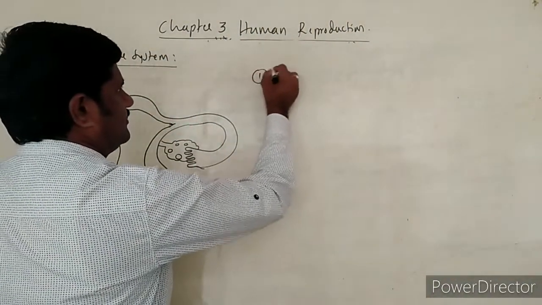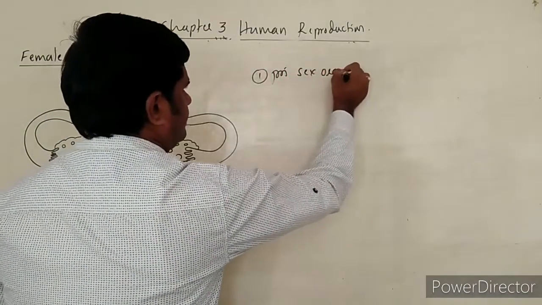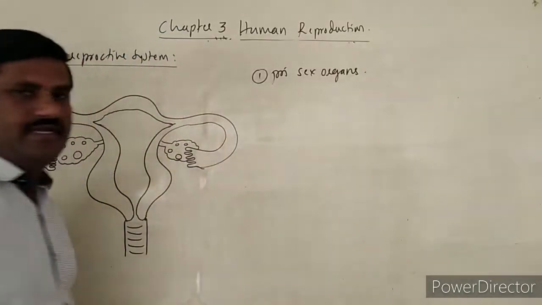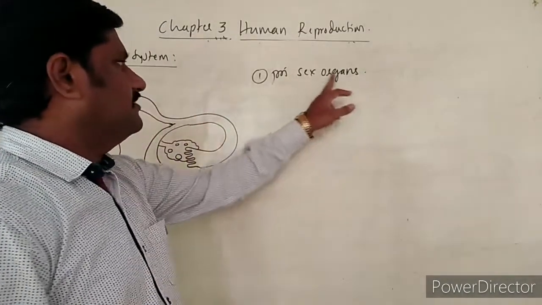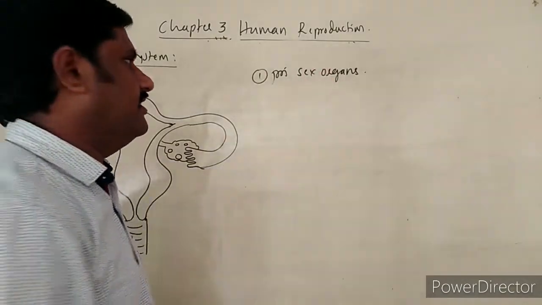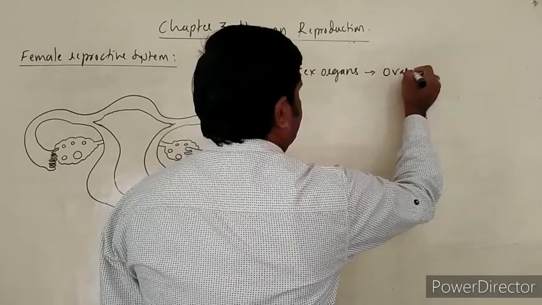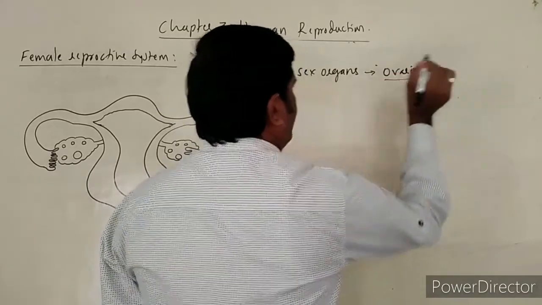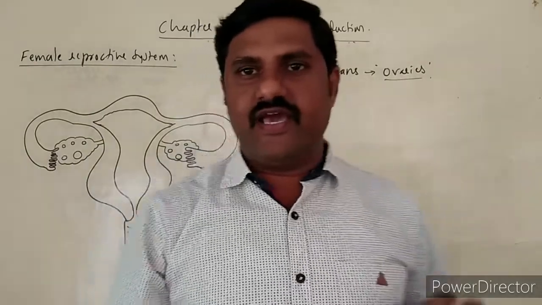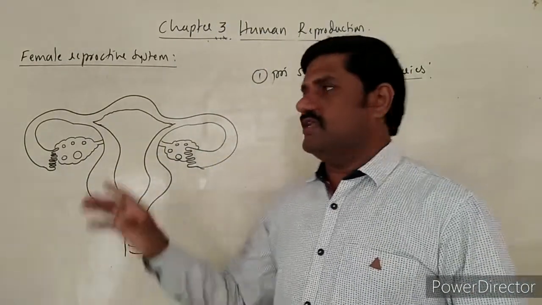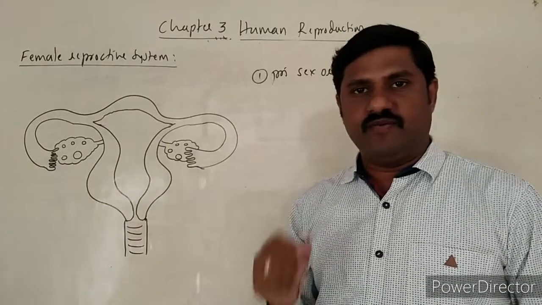First one is primary sex organs. Here also, in the female reproductive system, the primary sex organs are the ovaries. In the last class I explained why they are called primary sex organs.